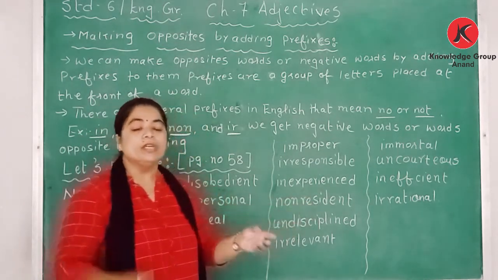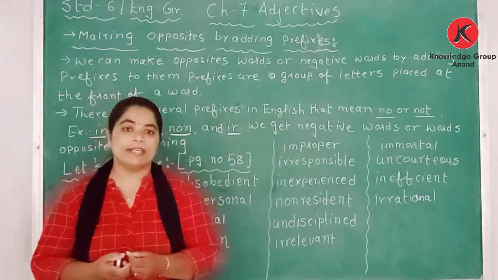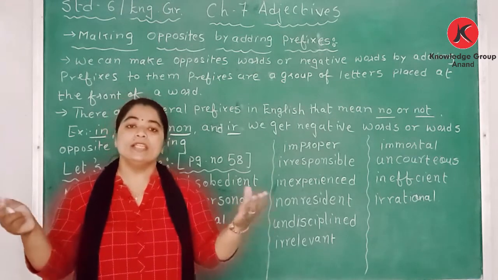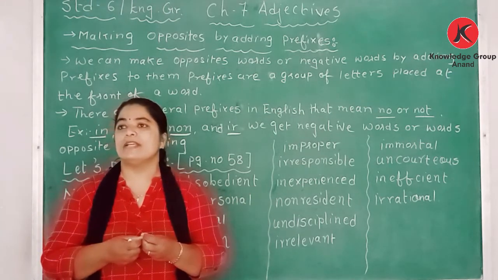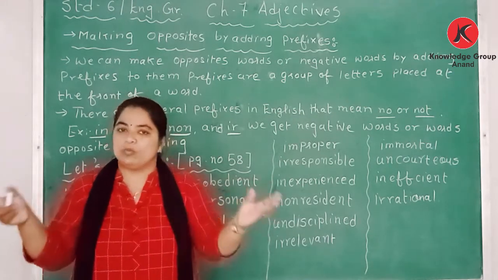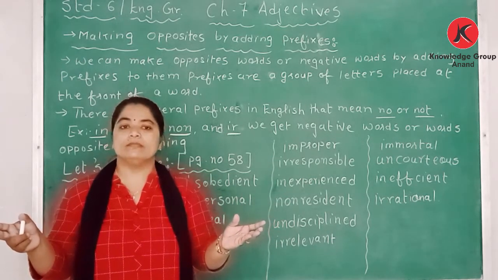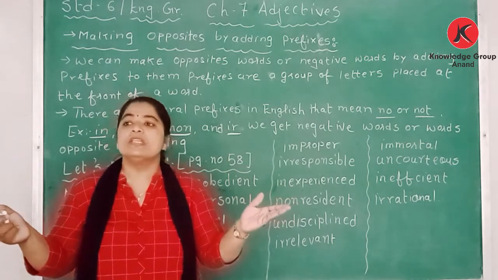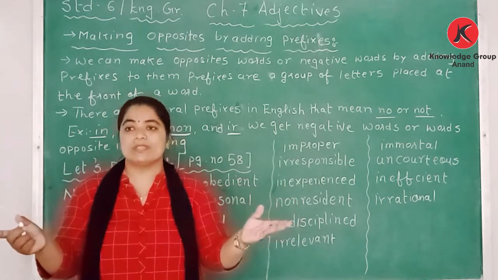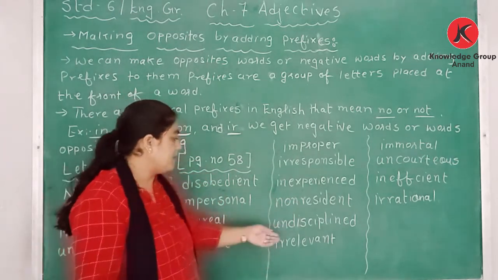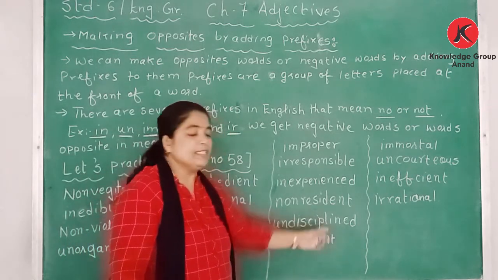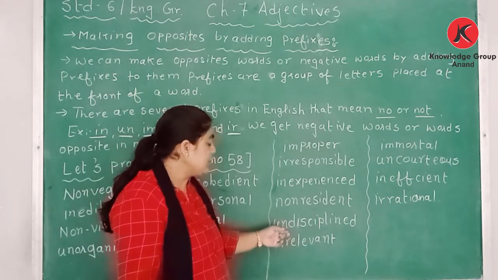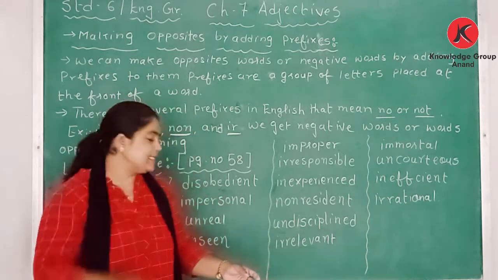Resident, non-resident. This is a residential area and this is a non-residential area. Residential means people live there with their families, and non-residential means no residences, no houses are built here. That is the meaning. Disciplined becomes undisciplined by adding un.